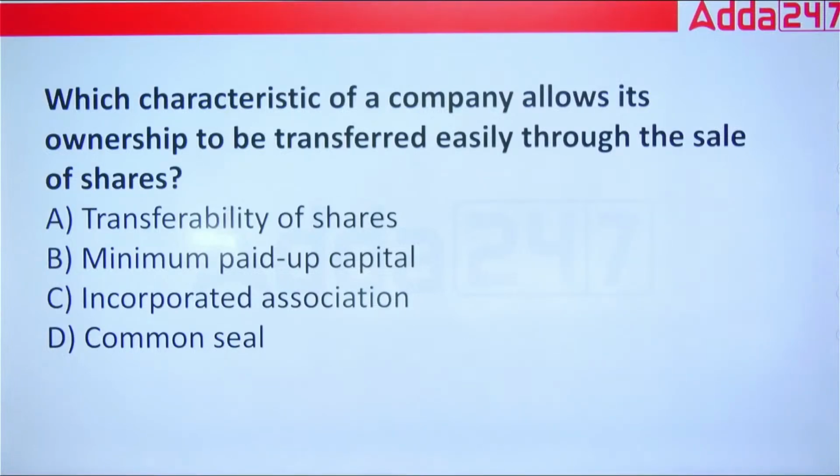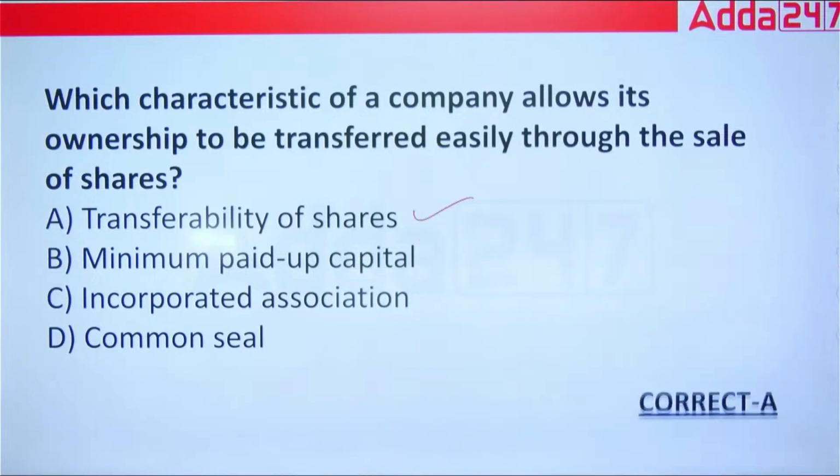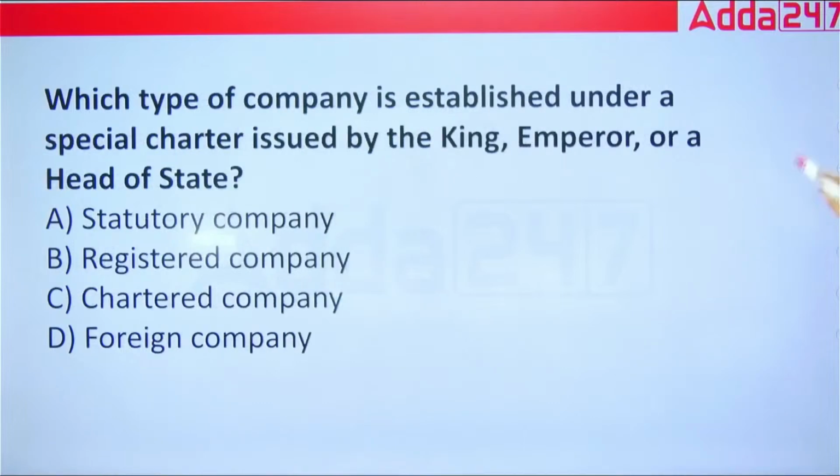Tell me, as per what feature you can easily transfer the shares? Though under that we have the two bifurcations, that too in a public, in a private, but overall, in which point we have seen that we can transfer the shares easily? That we have seen under transferability of shares, correct? So the correct answer is option A.